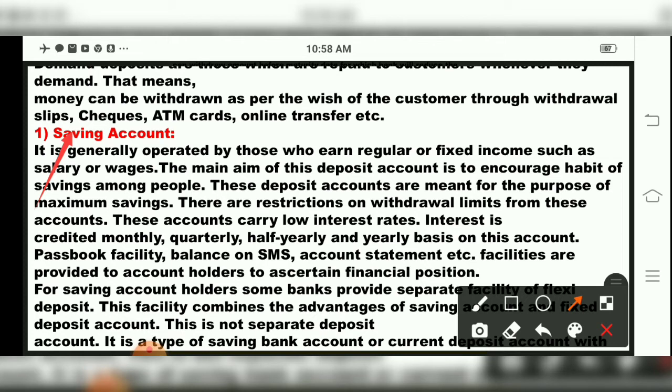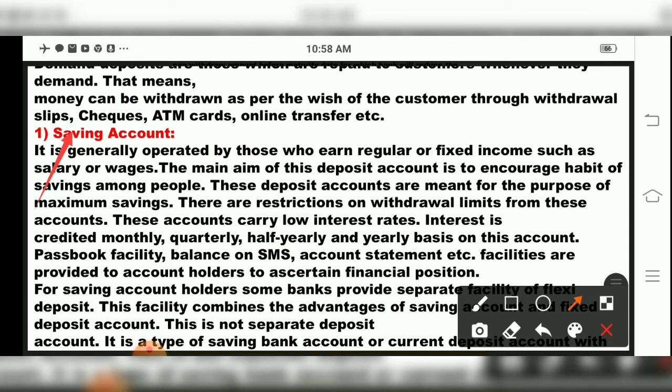There are restrictions on withdrawal limits from these accounts. These accounts carry a low rate of interest, and interest is credited monthly, quarterly, half yearly, or yearly. Passbook facility, balance on SMS, account statement, etc. are provided to savings account holders.